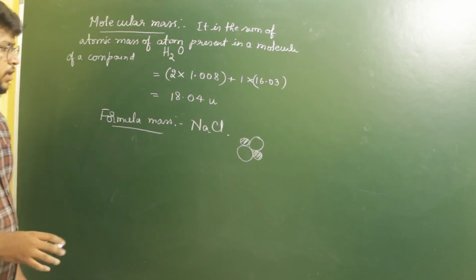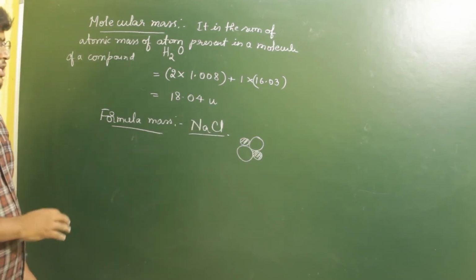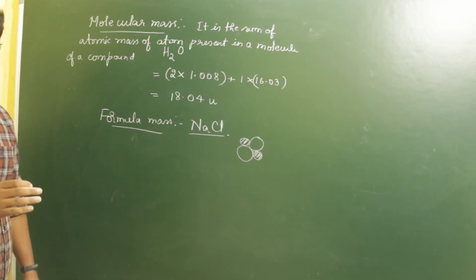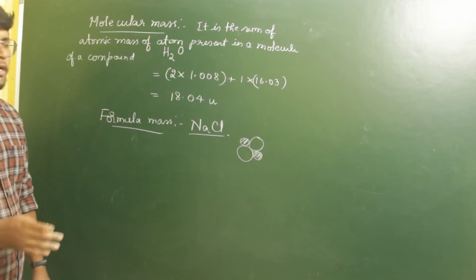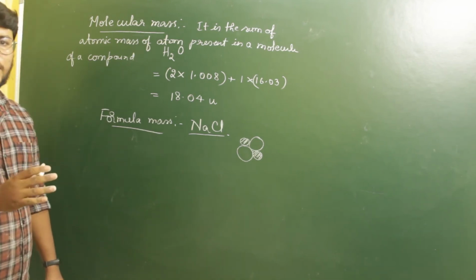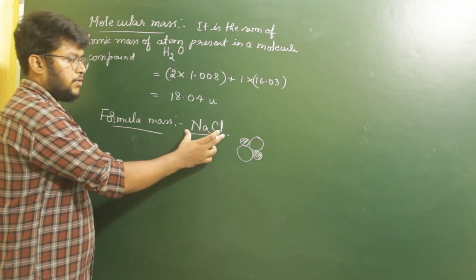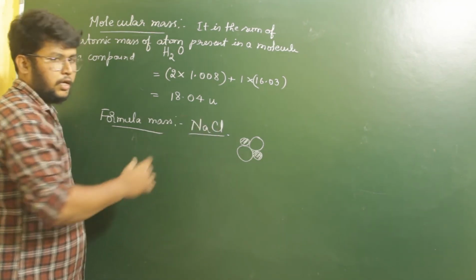Okay. So here, instead of calculating all the sodium atomic masses and all the chlorine atomic masses, what we consider is the formula of sodium chloride, that is NaCl. Instead of taking each and every atom of sodium and each and every atom of chlorine, we just consider its actual formula of composition. Sodium chloride is formed by reaction between one sodium atom and one chlorine atom, right?